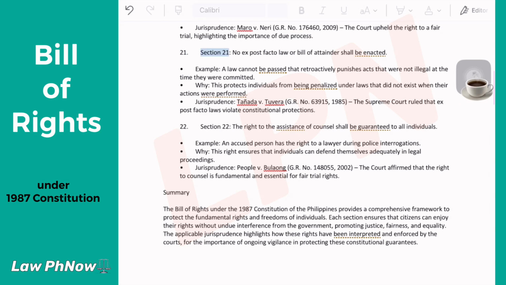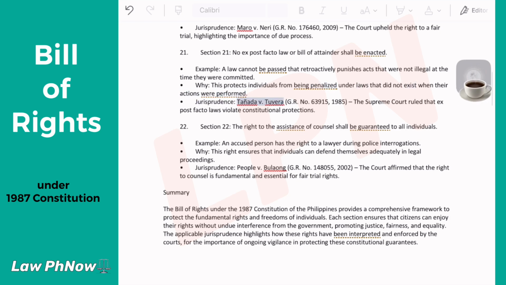Section 21. No ex post facto law or bill of attainder shall be enacted. Example, a law cannot be passed that retroactively punishes acts that were not illegal at the time they were committed. Why? This protects individuals from being penalized under laws that did not exist when their actions were performed.